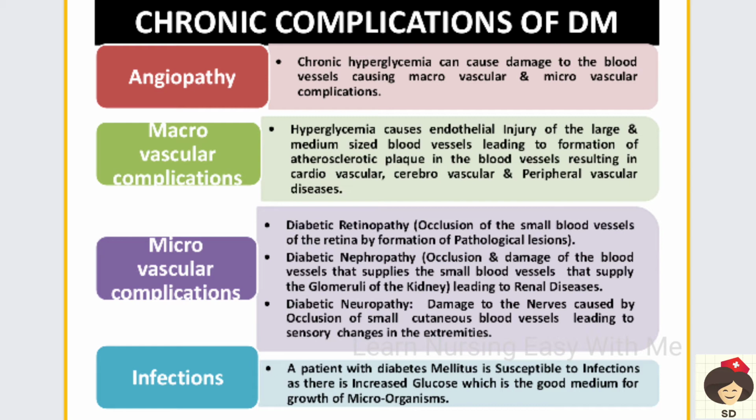And next is diabetic neuropathy. In the skin, in the peripheral area, there are small cutaneous blood vessels which can get damaged, which can get blocked. When they are blocked, the nerves that are supplying the extremities and the skin will also get damaged. When the nerves are damaged because of lack of blood supply, the patient will not have sensation. Whenever we touch something hot, we immediately know it is hot and we remove our hand.